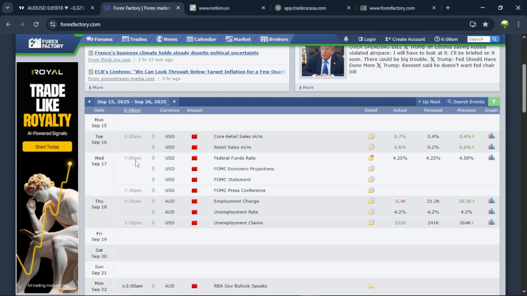So Monday there was no news. Tuesday we had news on USD around 130. Then Wednesday and Thursday we had news on AUD and USD. There was no news on euro or pound for the week.